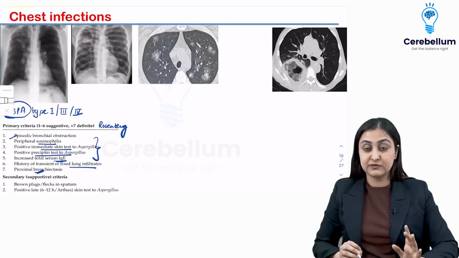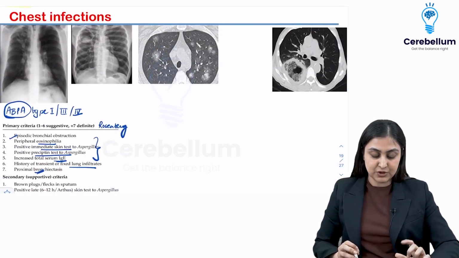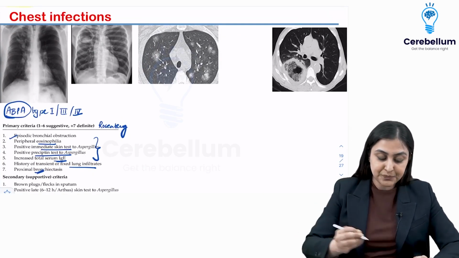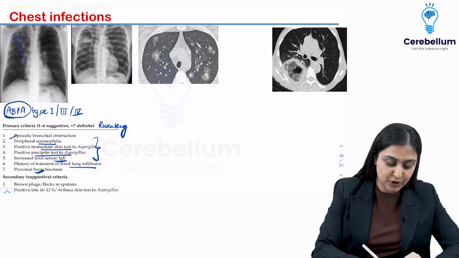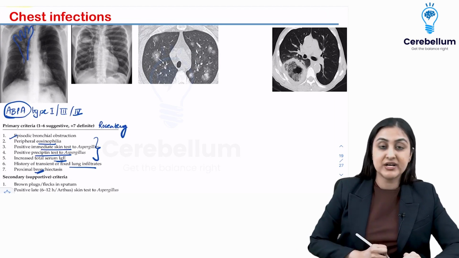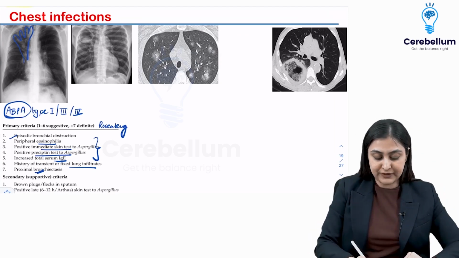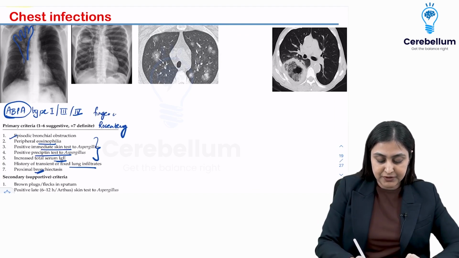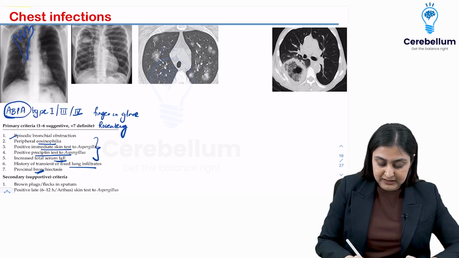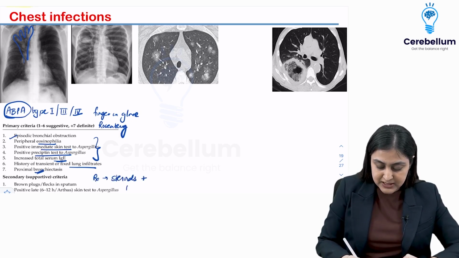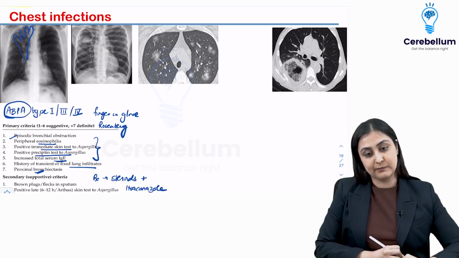Not very important to be memorized, just remember grossly what are the features. Radiologically, you're going to see bronchiectasis with this mucus filling in, which gives rise to this finger-in-glove appearance. Because it's predominantly a hypersensitivity, the treatment is going to be steroids plus itraconazole here. Alright, so steroids are what are very important.